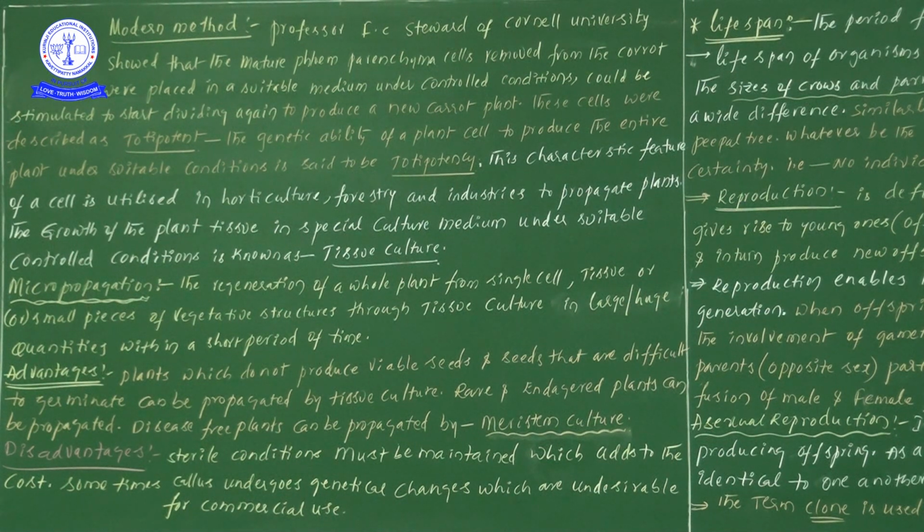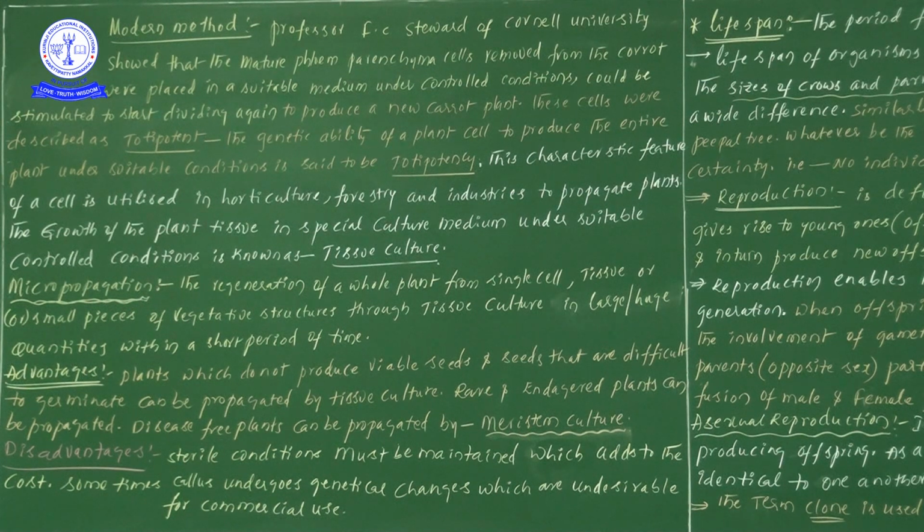Now this characteristic feature of a cell is utilized in horticulture, forestry and industries to propagate plants. When we have seen the genetic ability of the plants, definitely we will use that capability. So in which industries and aspects will we be developing it?